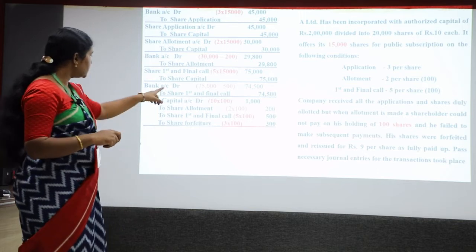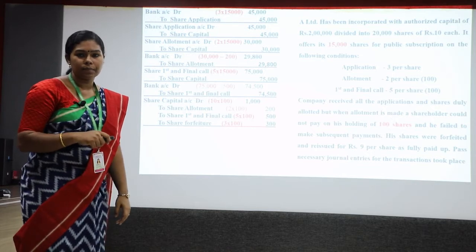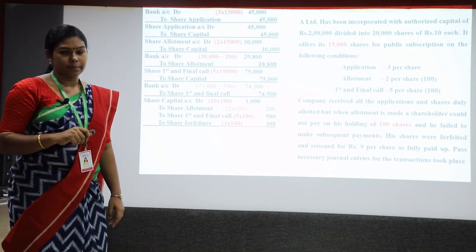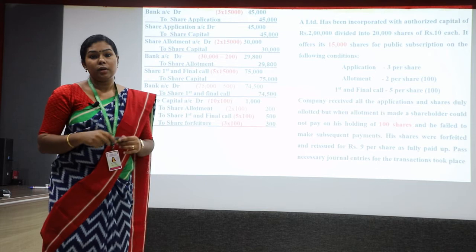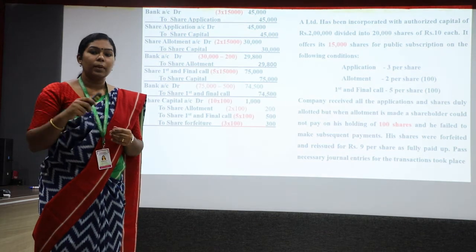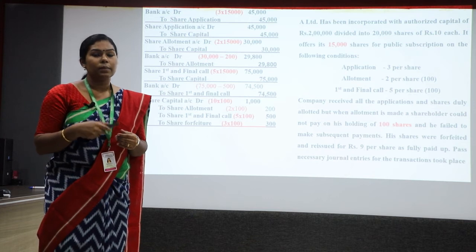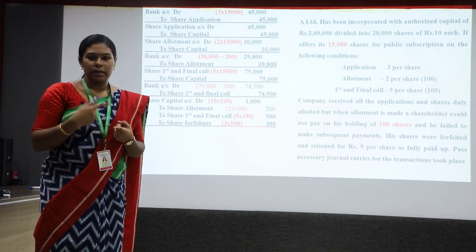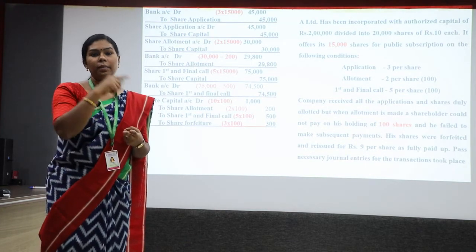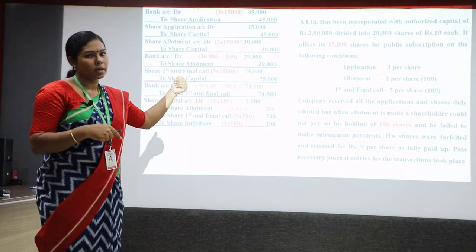Then what is the 300 share forfeiture? That is the amount he actually paid during the time of application. The main important feature of forfeiture is that it is considered a punishment that a company gives to the shareholder. How is the company punishing? By removing his ownership in the company and by retaining the amount already paid by that defaulted shareholder. During the application, he has paid the 300 rupees.